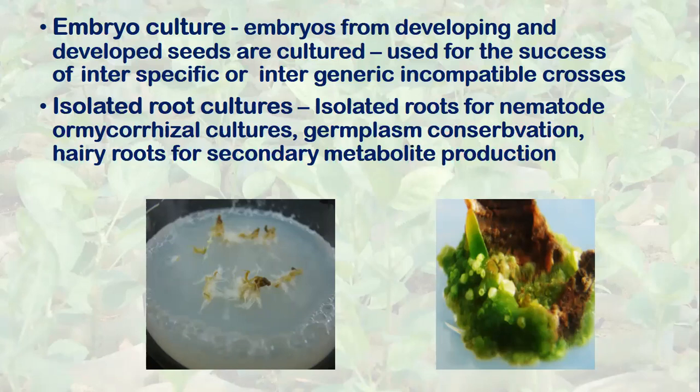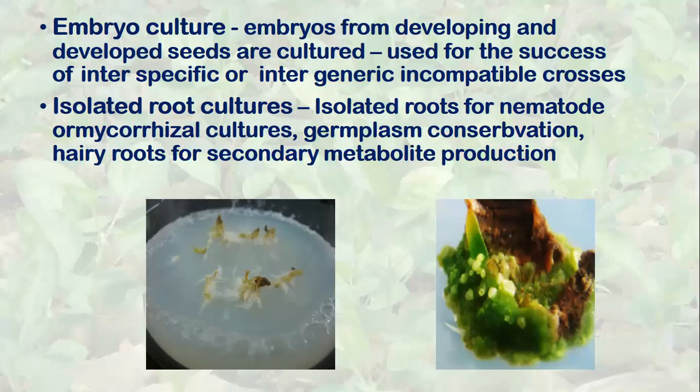Then we can also carry out root cultures. Isolated roots are used for nematode and other types of cultures, because roots can be host for many other organisms. If you want to study mycorrhizae growth, we can culture the roots. Roots are also cultured for secondary metabolite production. These roots are called hairy roots.